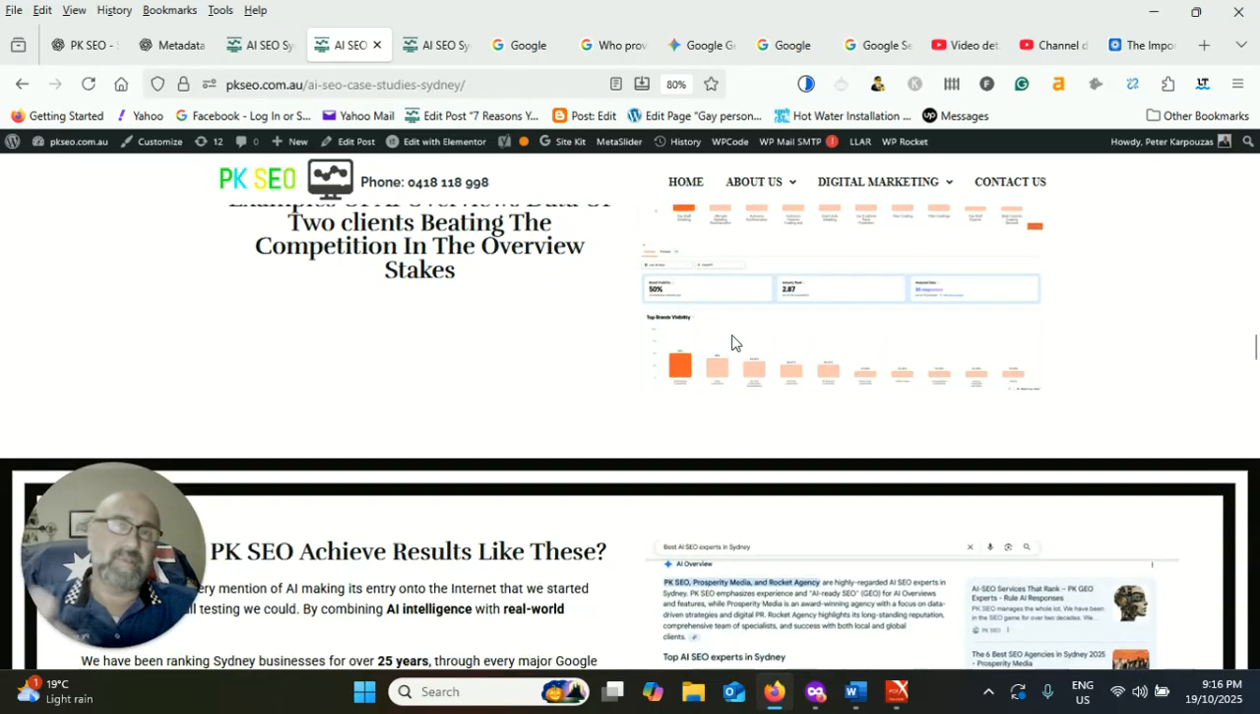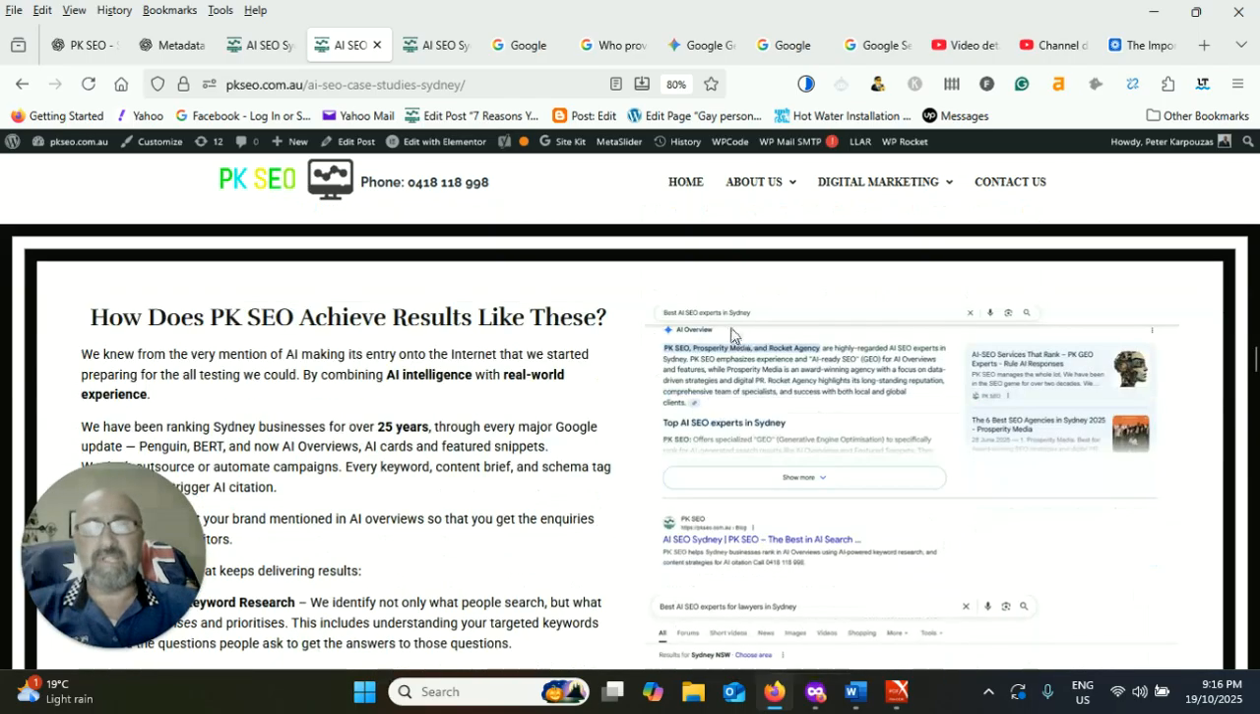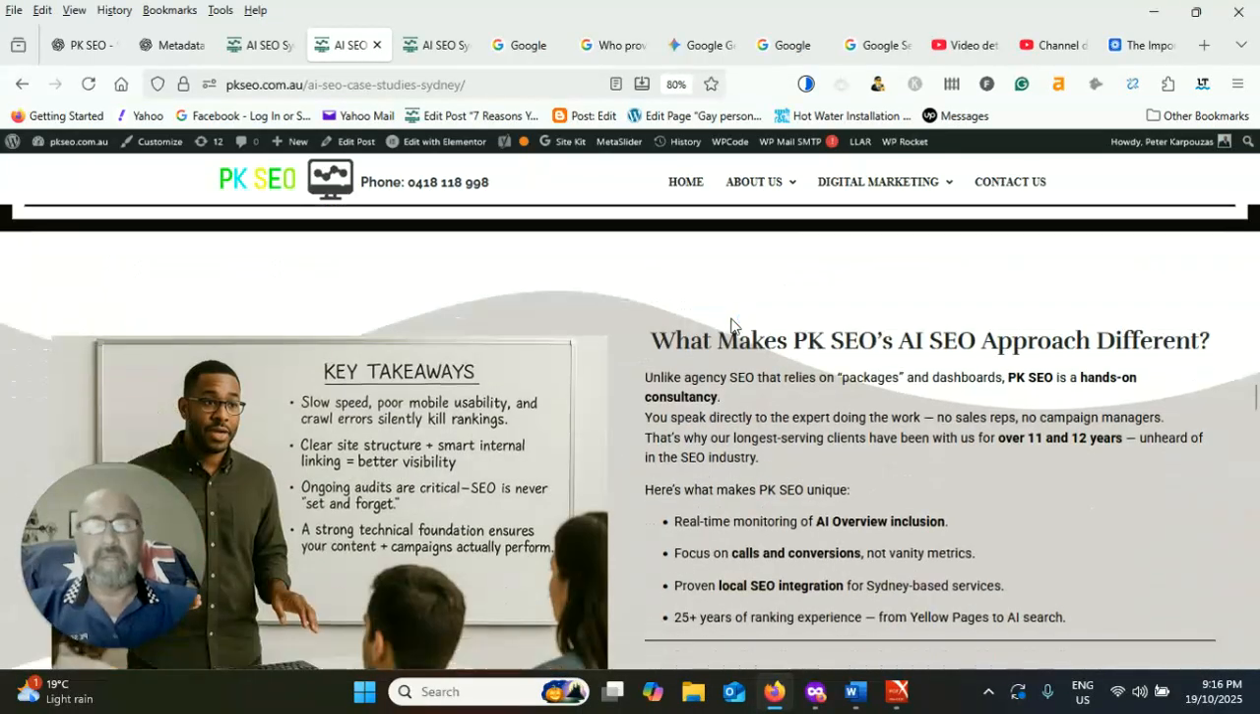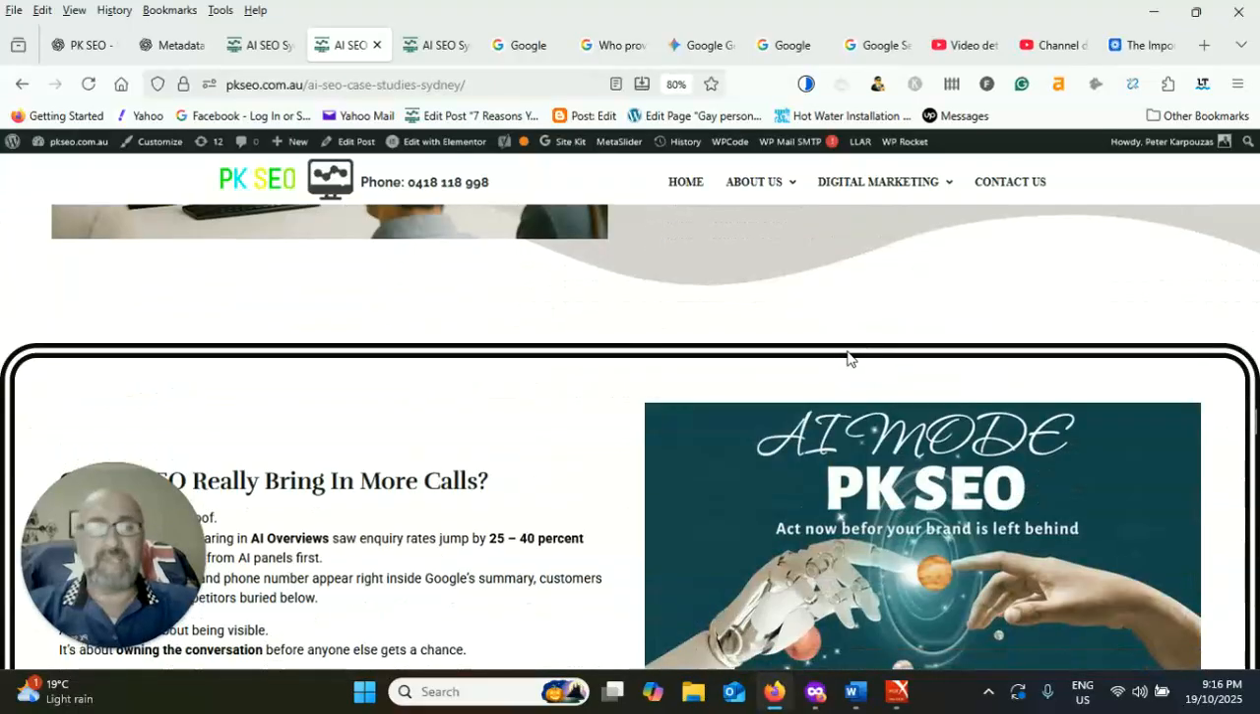You could do something similar. It's the same principles. It doesn't matter what industry you're in, it's the same principles. Provide evidence and proof, show that you're an authority, show that you can be trusted. Do this, and you can do a case studies page where you showcase your own work. And it goes on and on. What makes PKSEO, and so on. It just carries on.